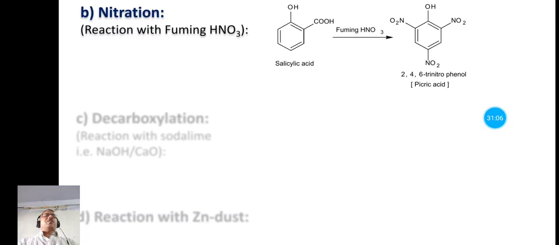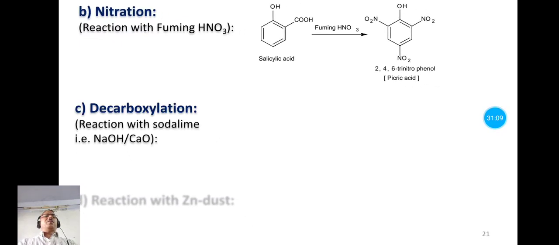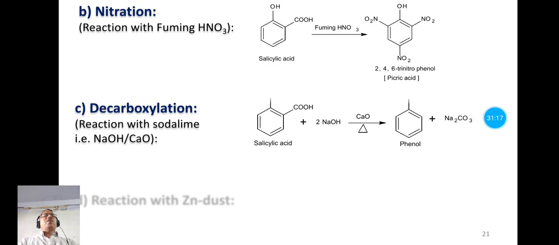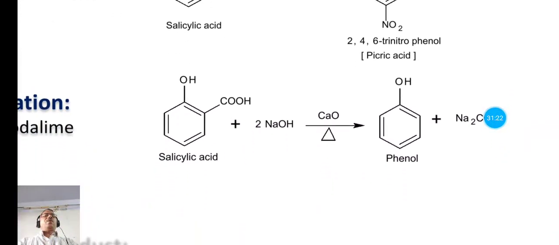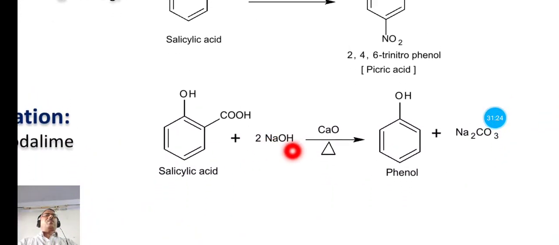Now next chemical property is the decarboxylation or reaction with soda lime, that is sodium hydroxide and calcium oxide. It is known as soda lime. So when the salicylic acid is heated with soda lime, then this salicylic acid undergoes decarboxylation, means carbon dioxide molecule is given out in the form of sodium carbonate, and we have the product phenol.